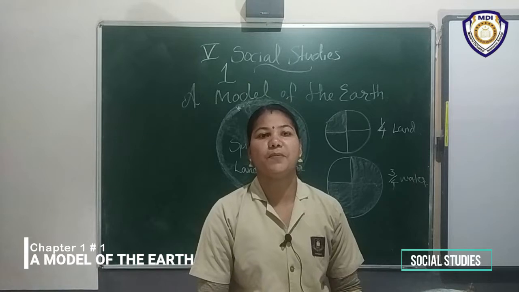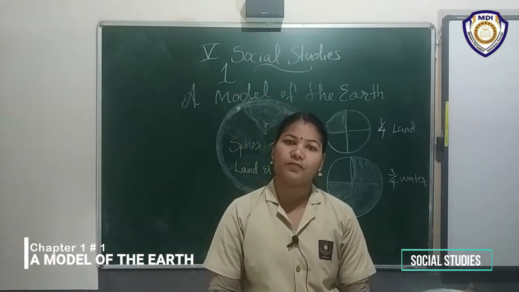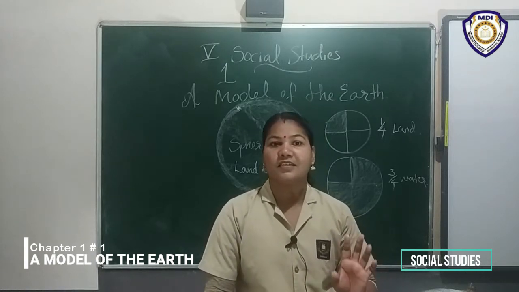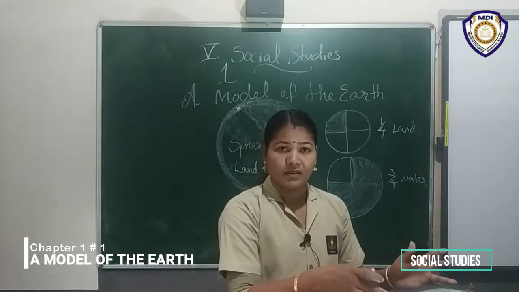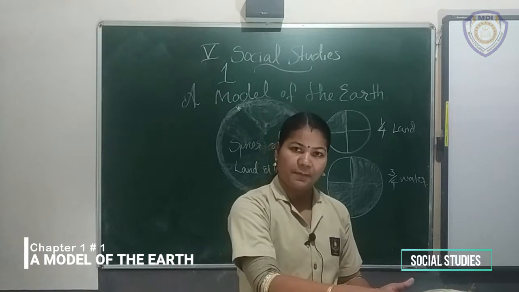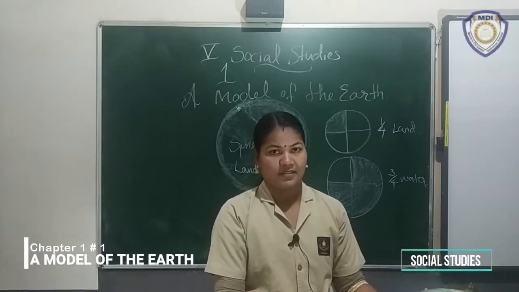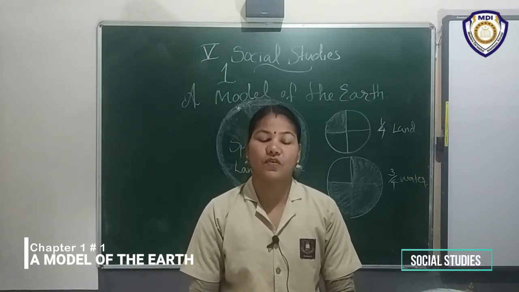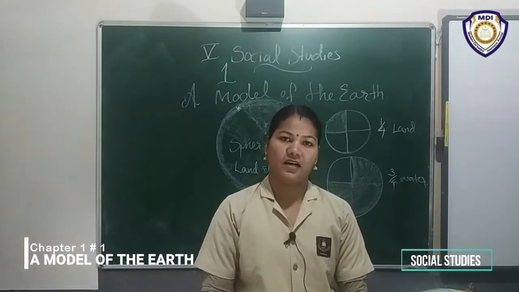Then what is the speciality of a globe, or what is the use of a globe? It shows the shape, which is round, then size, and location of all land areas and water bodies on the earth.